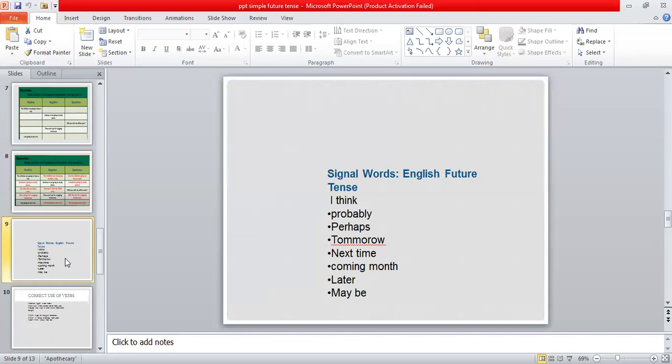Students, I always tell you that whenever you have this question, correct use of the verb in your paper, these signal words are very important, which are going to tell you which tense you have to use in that particular sentence. In the case of future tense, the signal words can be I think, probably, perhaps, tomorrow, next time, coming month, later, maybe. These are all the expressions which tell that something is going to happen in the future.